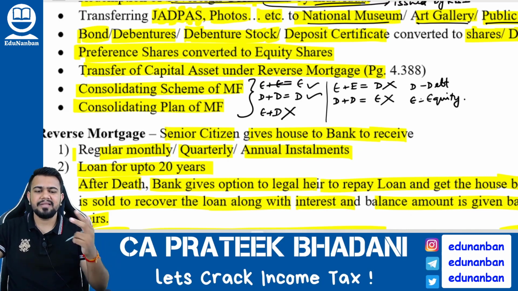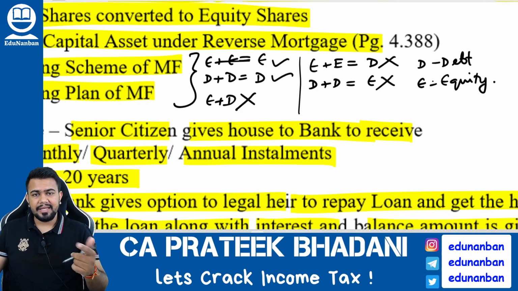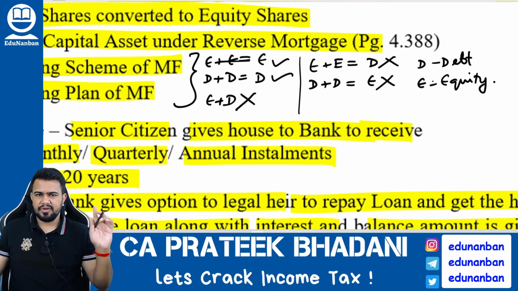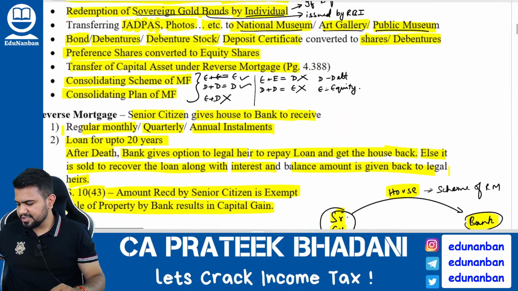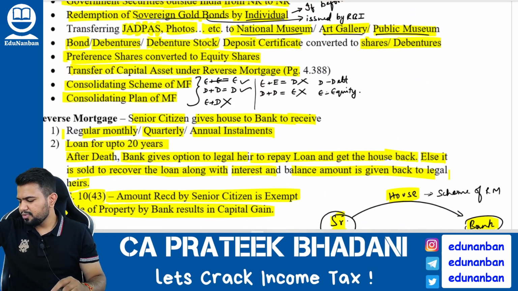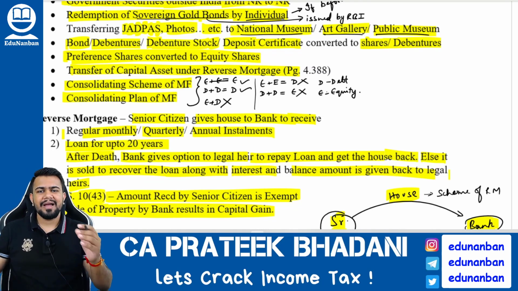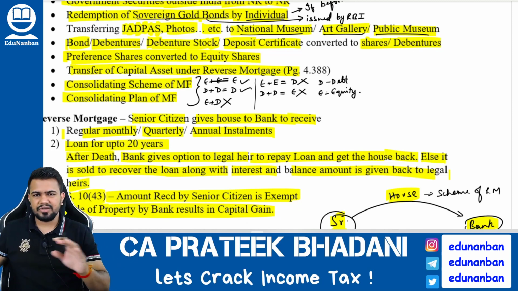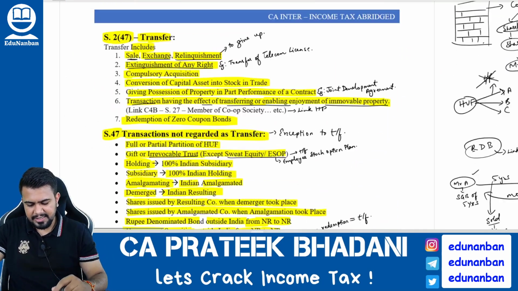However, if there is any other case, like for example, if equity and debt are mixed together, then it will be regarded as transfer. You get my point? So all these transactions are transactions not regarded as transfer. There is one more transaction also which we learnt in section number 46, that is distribution of assets on liquidation by a company. That is also a transaction not regarded as a transfer. It is discussed in section number 46.